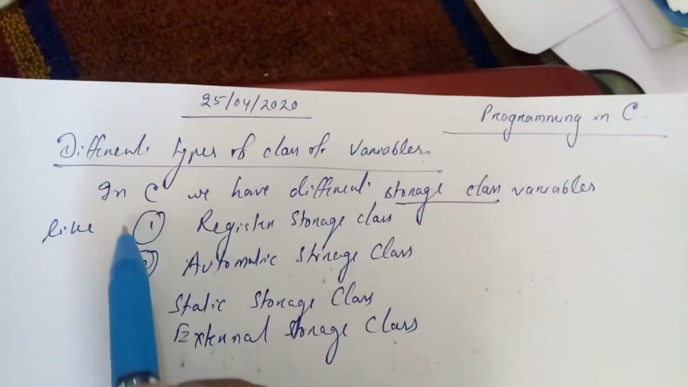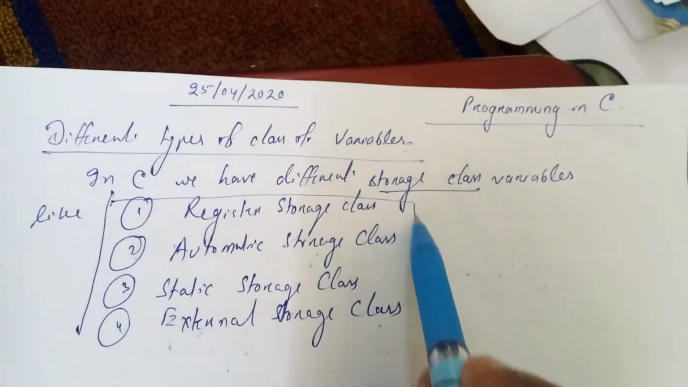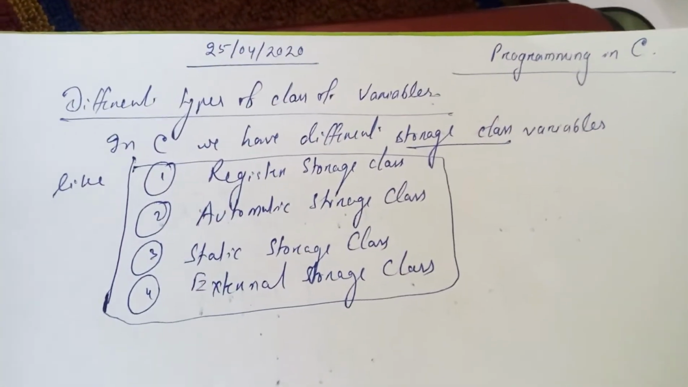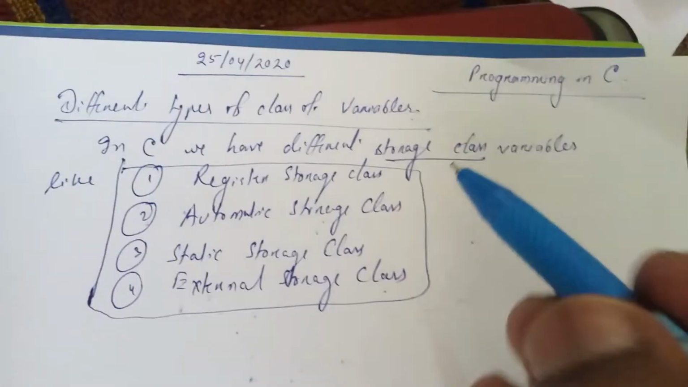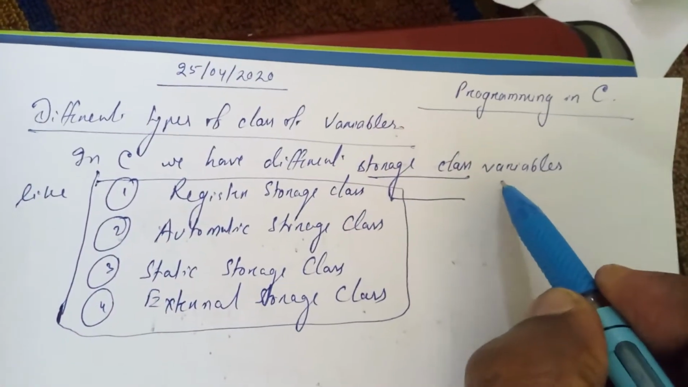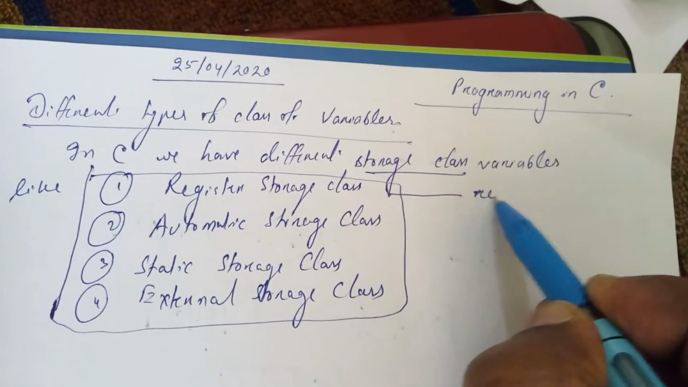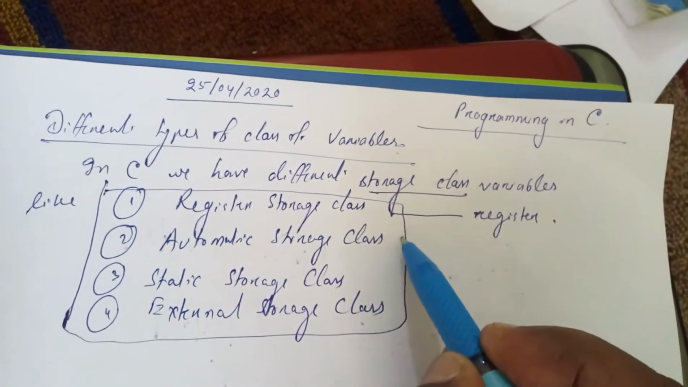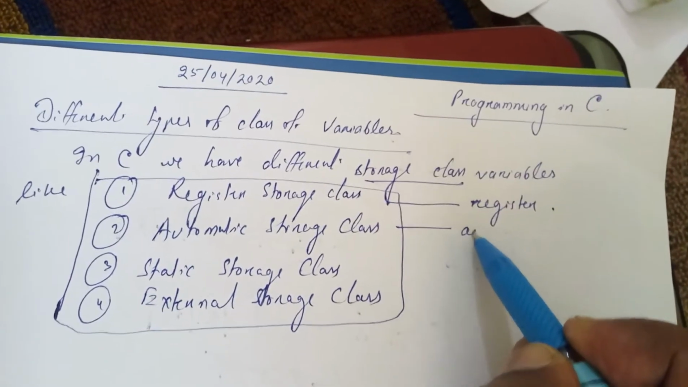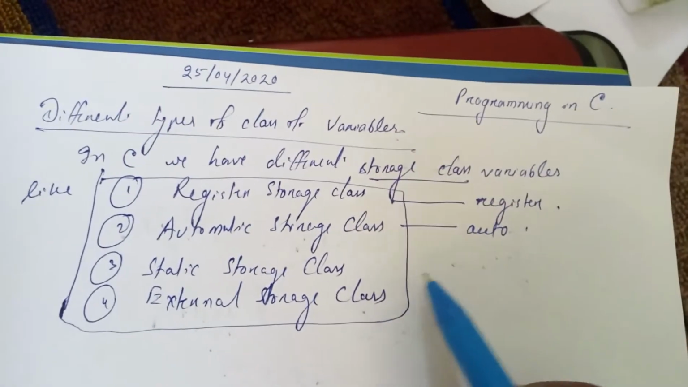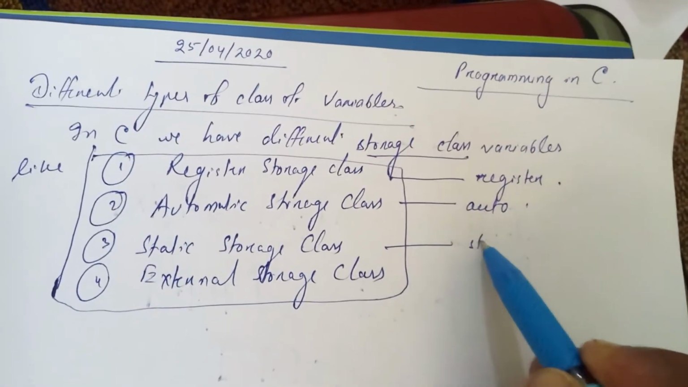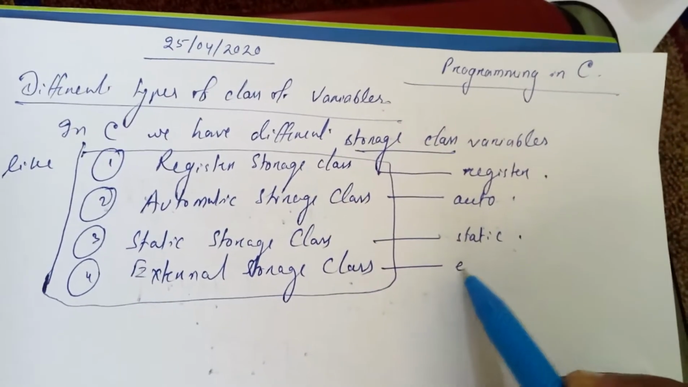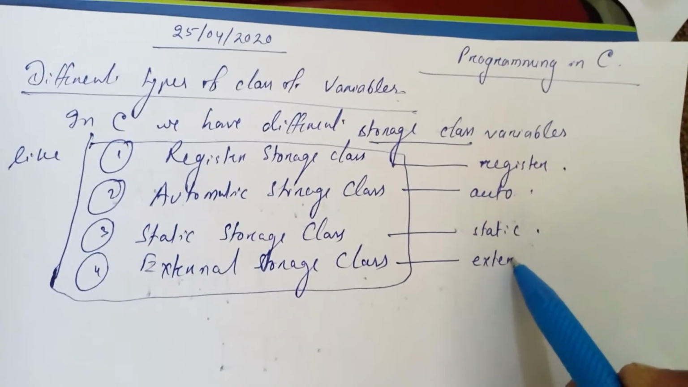So what are these storage classes? These classes will be the types of different variables. In case of the register storage class, the keyword is register. In case of the automatic storage class, the keyword is auto. In case of the static storage class, the keyword will be static. In case of the external storage class, the keyword will be extern.